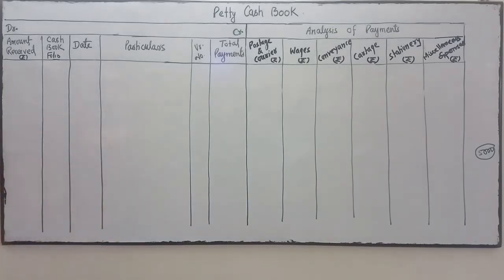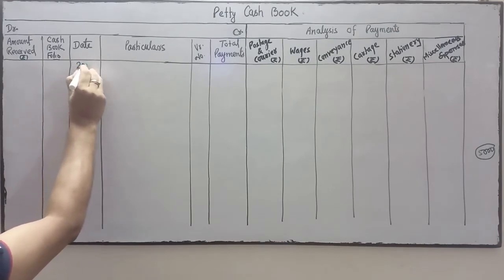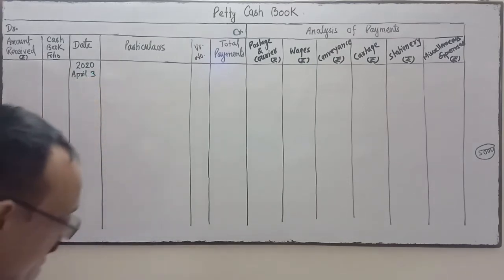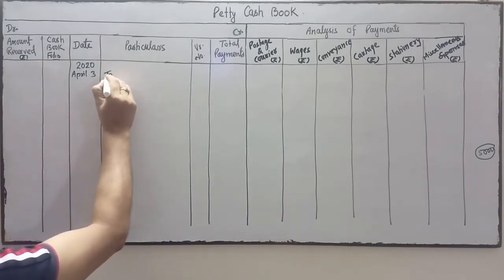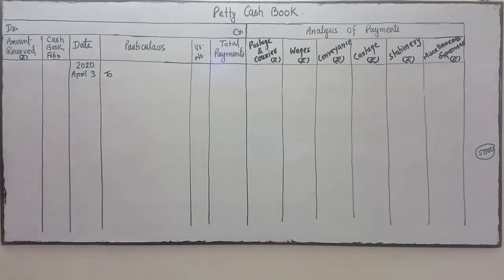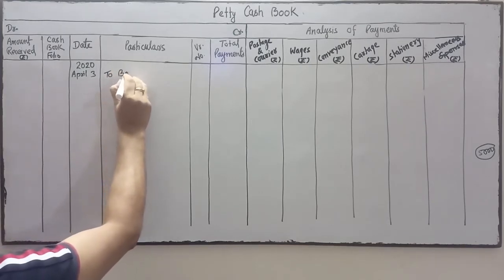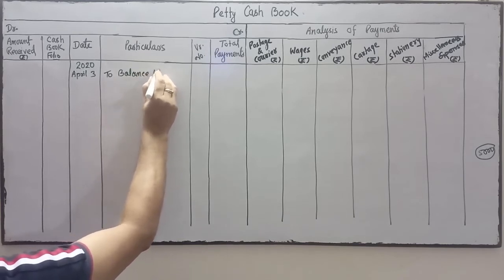I'm going to write the date over here: year 2020, 3rd April. Petty cash in hand, so we write it over here with 'To'. It is the opening balance, 'To balance brought down'.